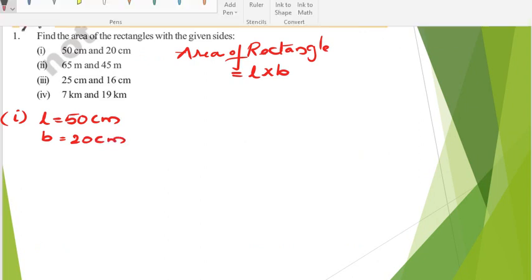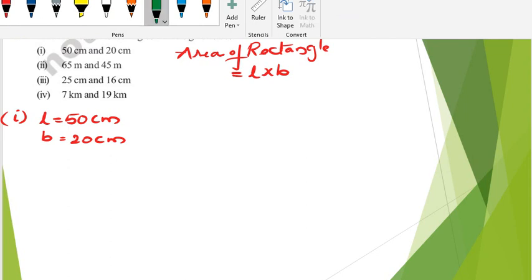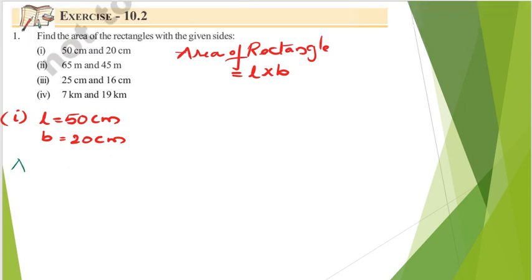Now find out the area. So area is given by length into breadth, which is nothing but 50 into 20. So how to find?